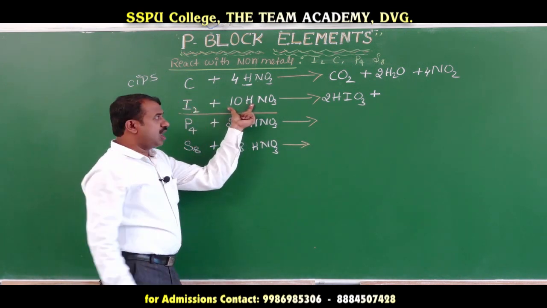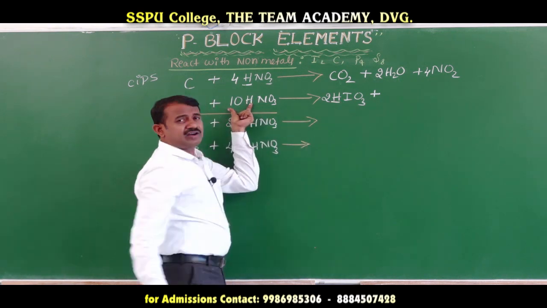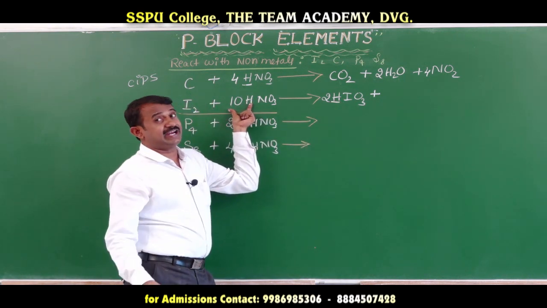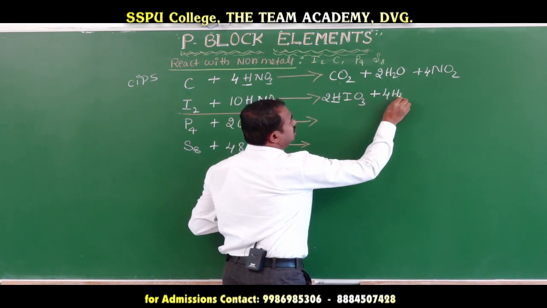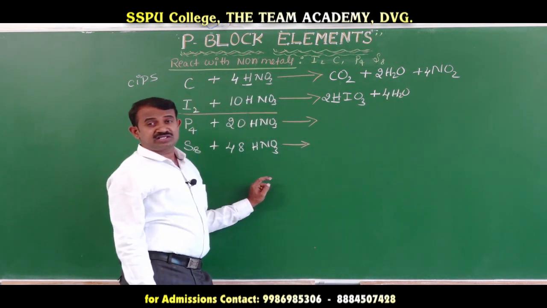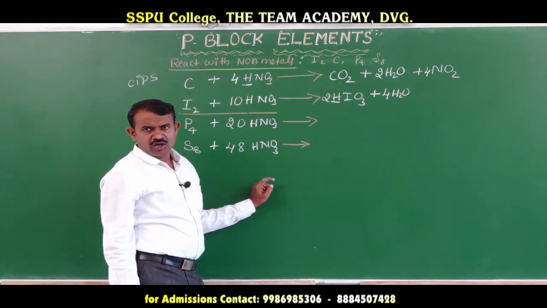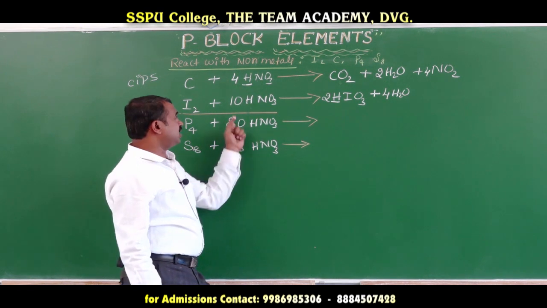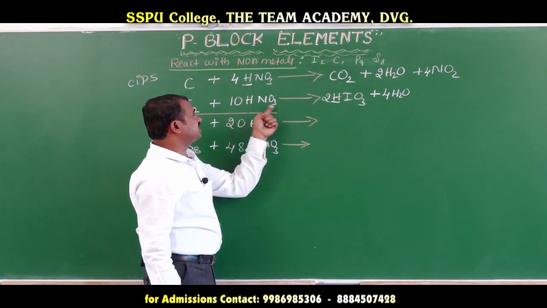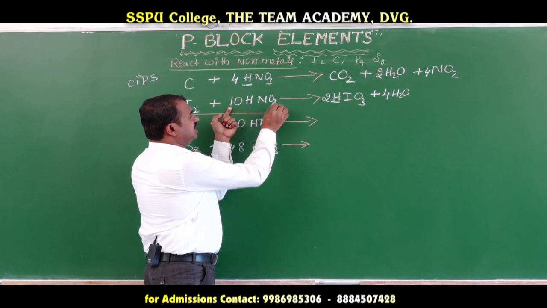10 hydrogen. Out of 10 hydrogen, 2 hydrogen are already consumed. Remaining 8 hydrogen. You release 8 hydrogen, means how many molecules of water? 4 molecules of water. Okay. Then you calculate the oxygen. How many oxygen are there? 30 oxygen. 10 HNO3, 30 oxygen.